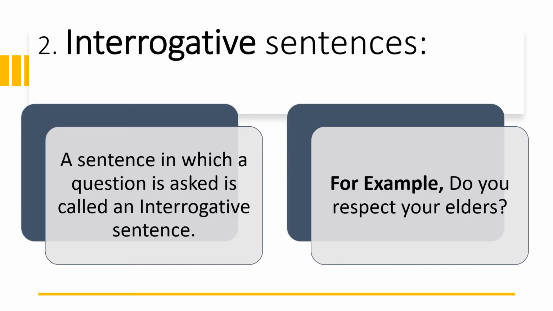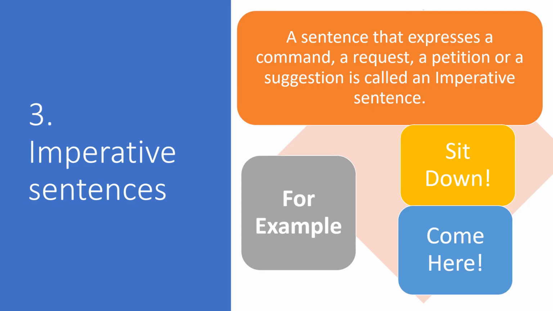Interrogative sentences. A sentence in which a question is asked is called an interrogative sentence. For example, do you respect your elders? Imperative sentences. A sentence that expresses a command, a request, a petition, or a suggestion is called an imperative sentence. For example, sit down, come here.